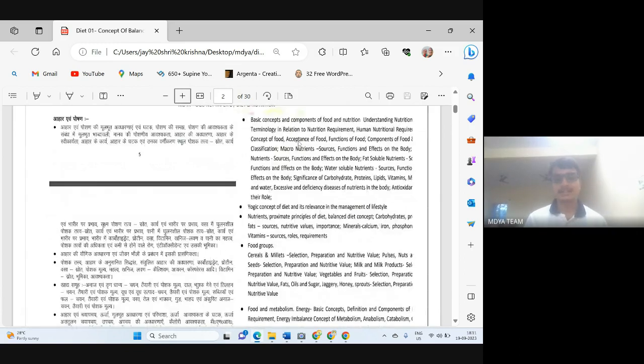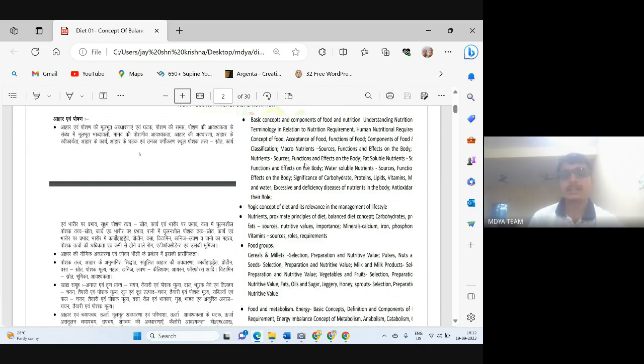So we have 5 units here. In the first unit, we will read the basic concept and components of food and nutrition, and we will understand nutrition terminology in relation to nutrition requirements. Next is human nutritional requirement. Now we will simplify this syllabus. Actually, this syllabus has many repeating terms. Many terms in the first unit are repeated in the second unit. So we will classify the syllabus and try to simplify it.